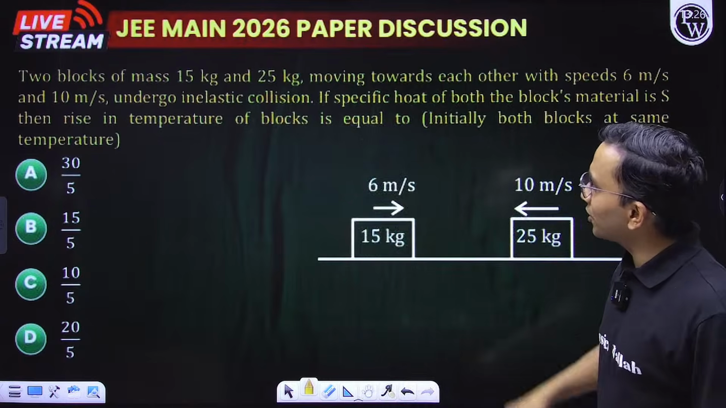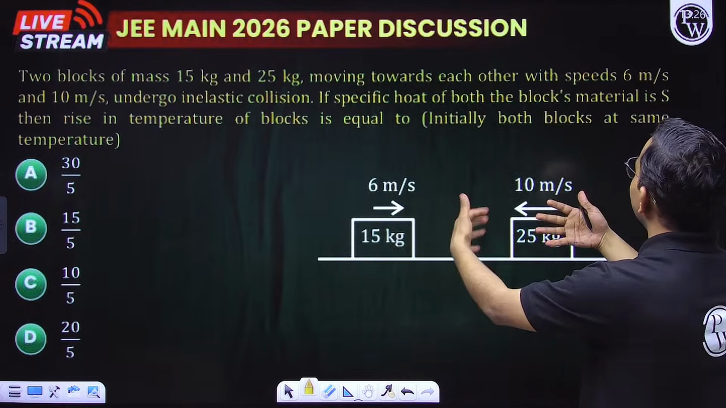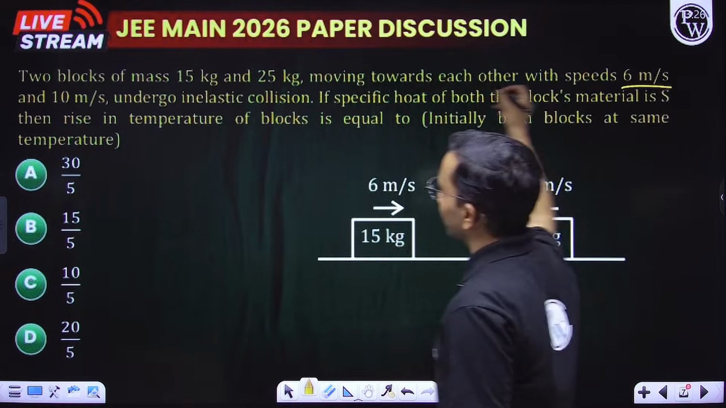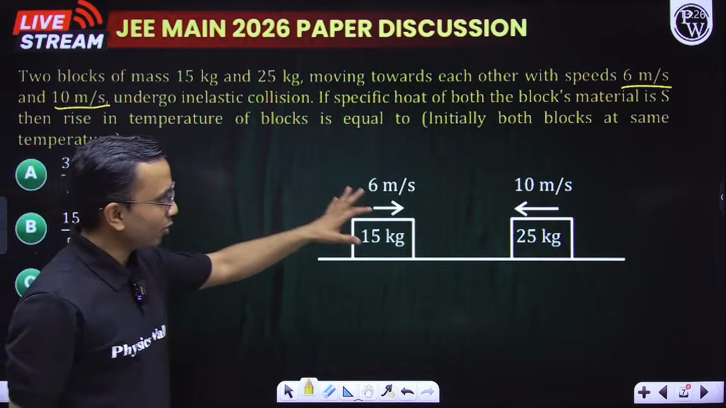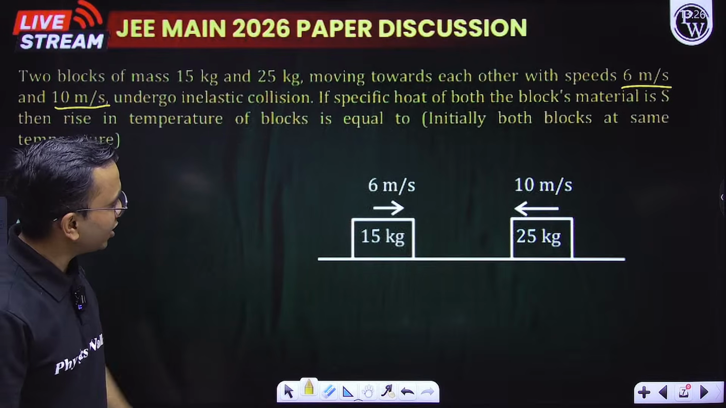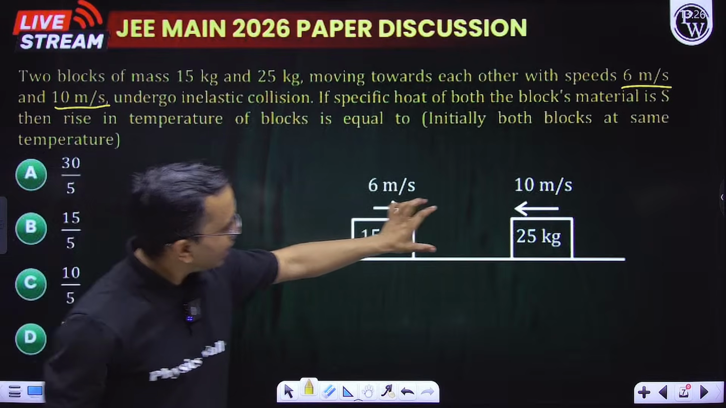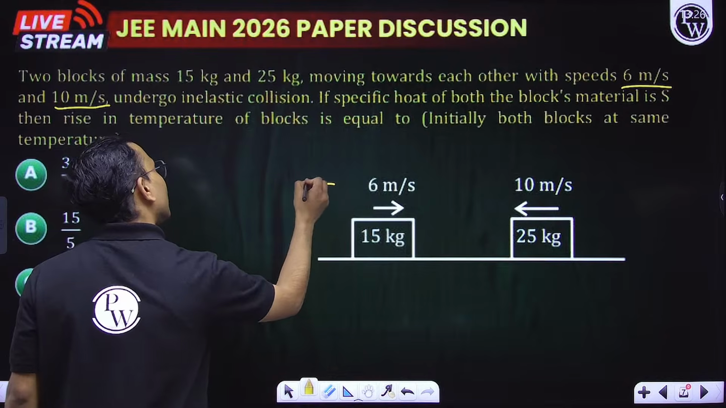Let us read this question. Two blocks of mass 15 kg and 25 kg moving towards each other with speed 6 meter per second and 10 meter per second undergo inelastic collision. Inelastic collision means after the collision they will move together. In which direction? Its momentum is 90, its momentum is 250. It means certainly they will move towards the left after collision.